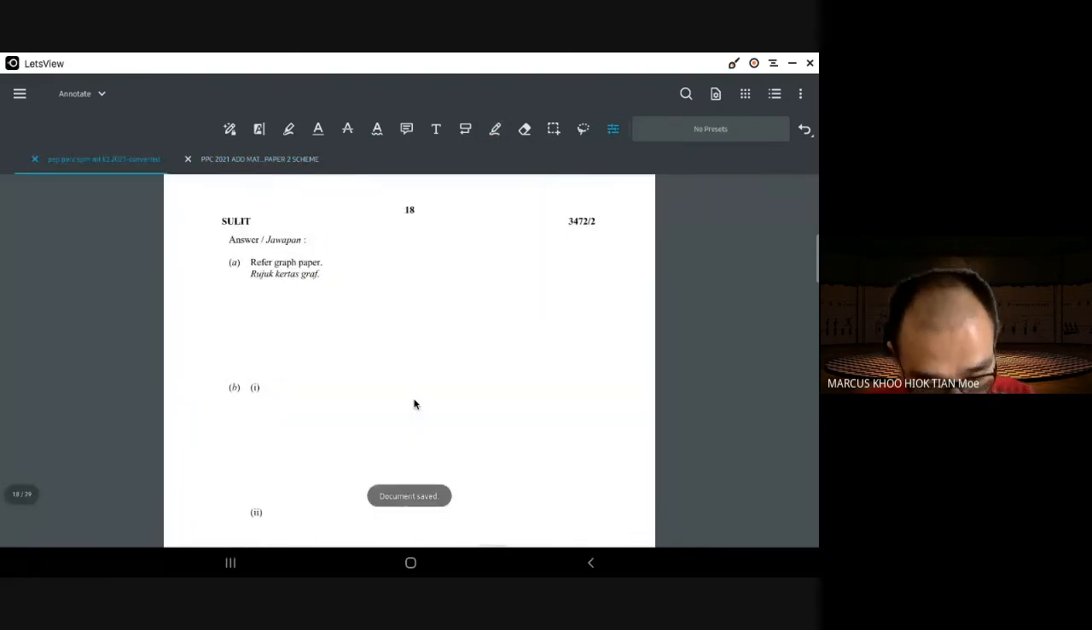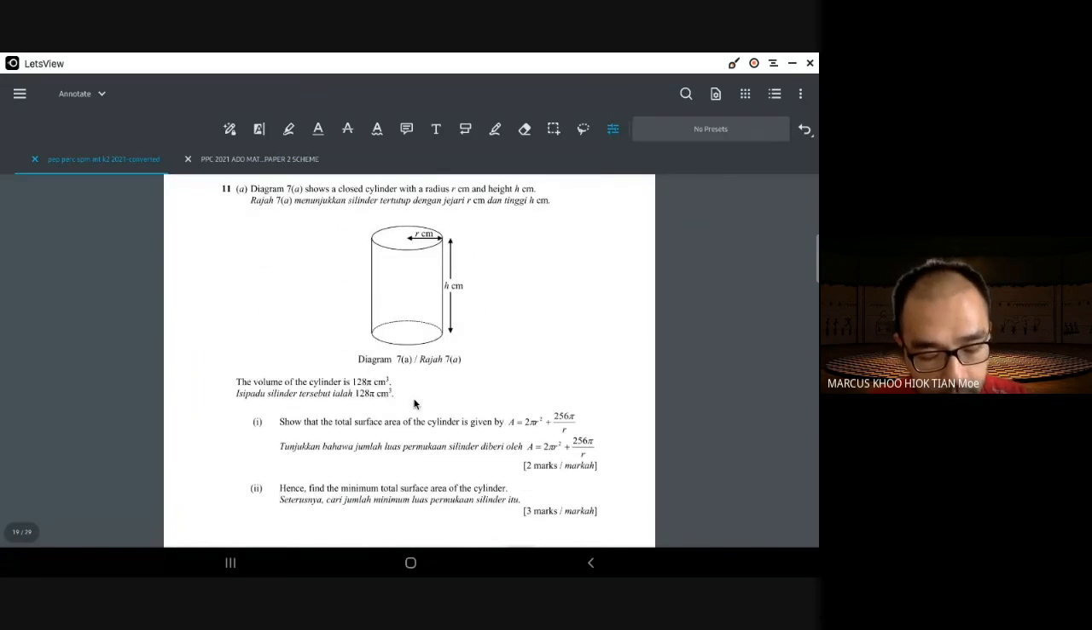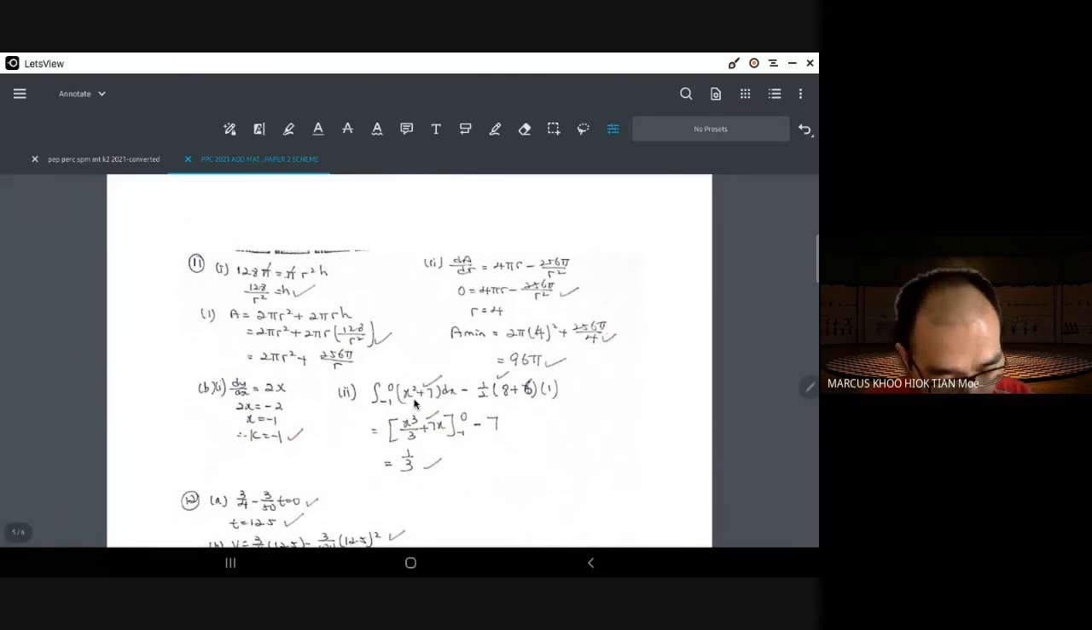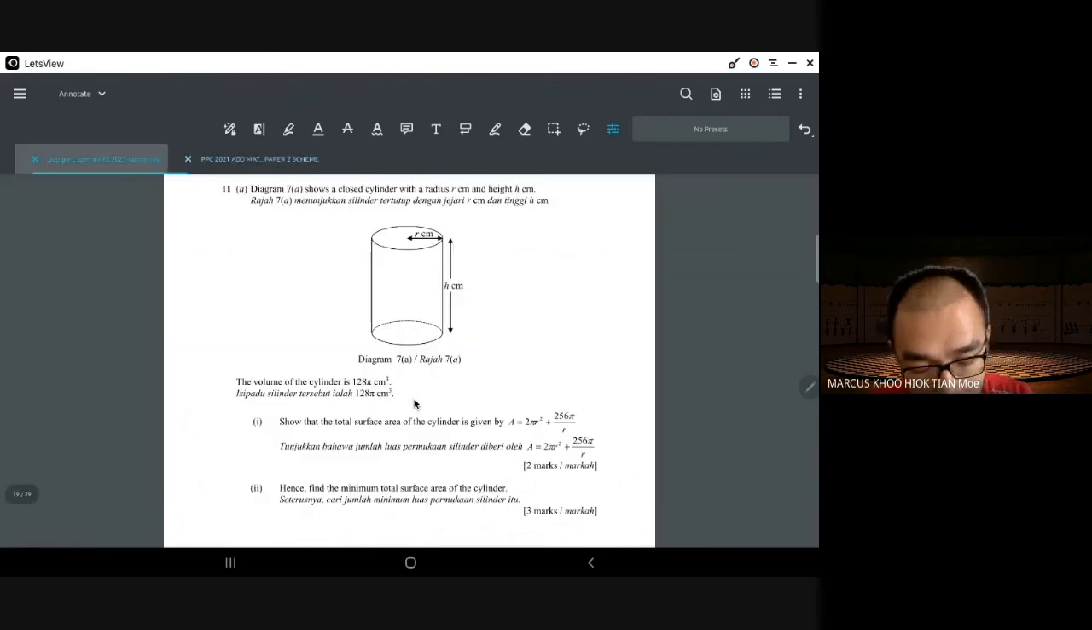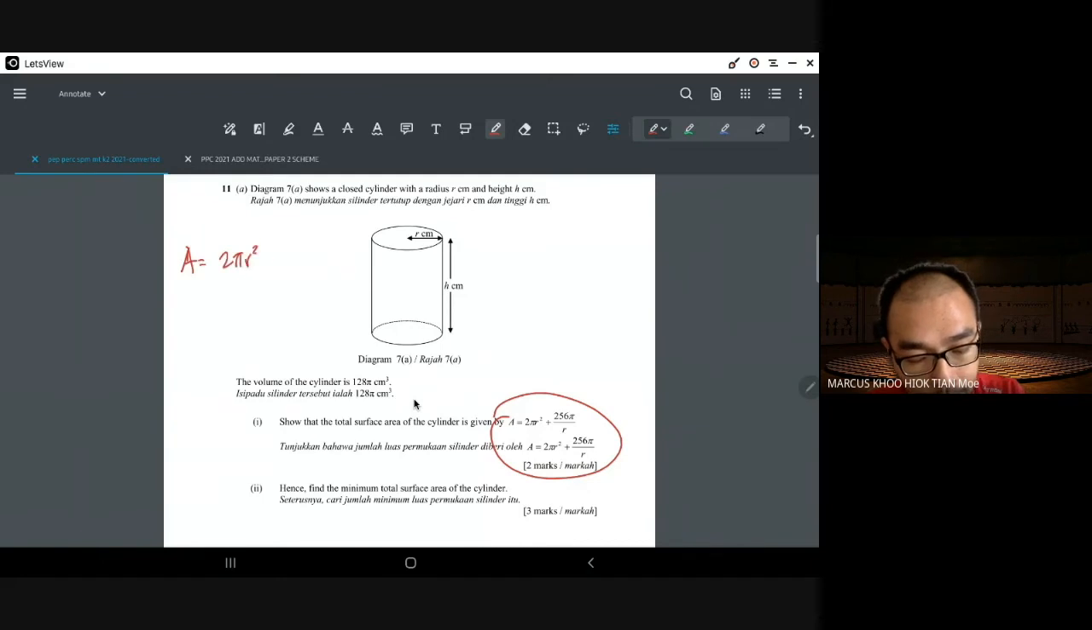All right, let's continue. Question 10 is differentiation. Show that the total surface area of the cylinder is given by this. This is a past year question, by the way. First of all, you will have to find the value of h because there is no h over here. The surface area of a cylinder, the formula is 2 pi r squared plus 2 pi r h. But the problem is there's no h in the expression that you have to prove.